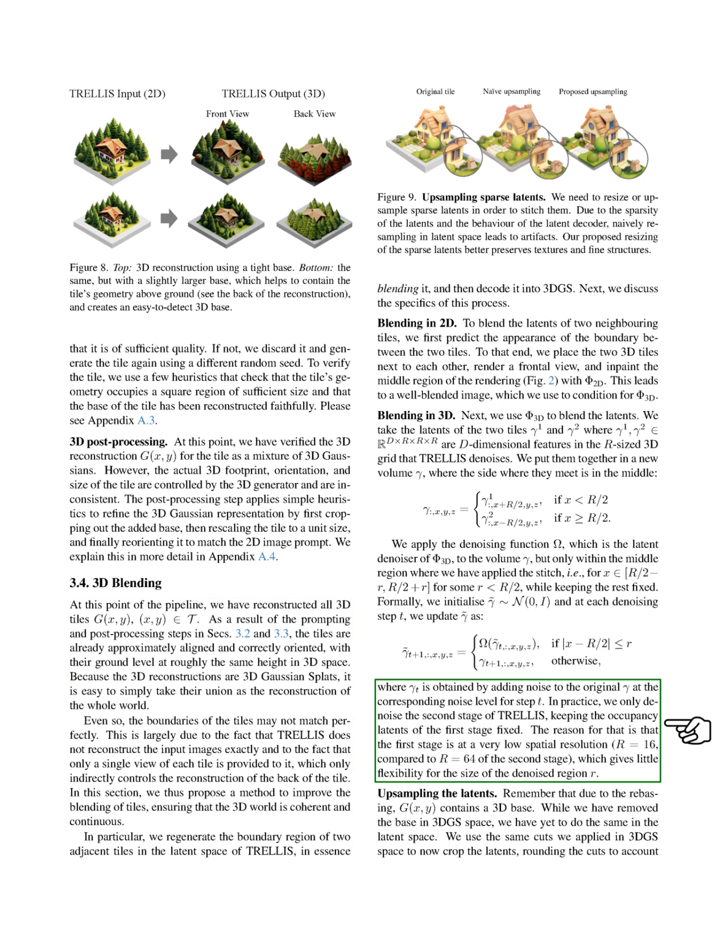Finally, we address upsampling the latents. After rebasing, the 3D reconstruction contains a base, which we have removed in the 3D Gaussian splat space, but not yet in the latent space. We apply the same cuts used in the 3D Gaussian splat space to crop the latents, adjusting for the discrete nature of the latent voxel grid.